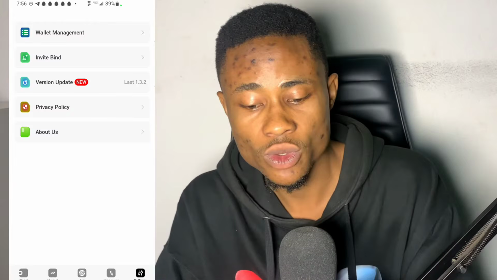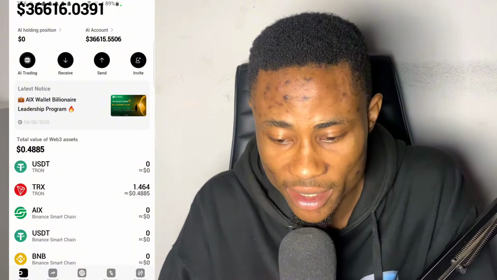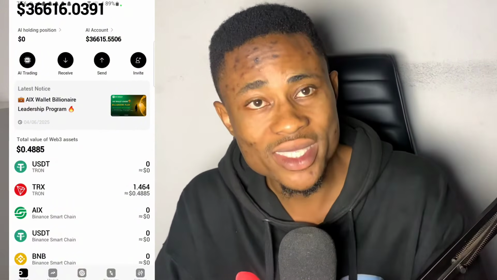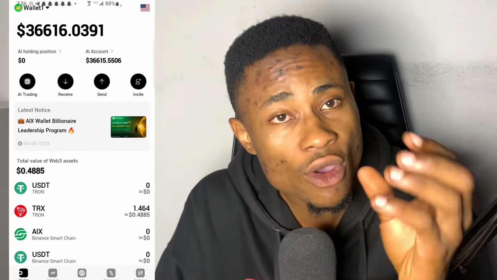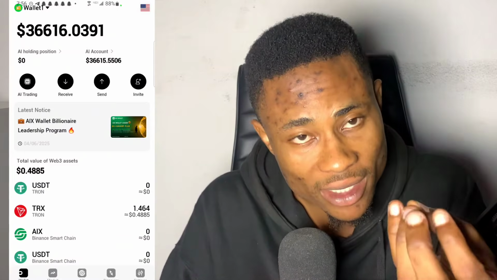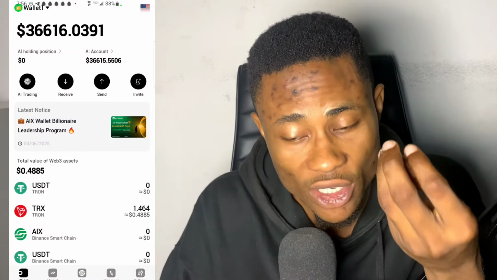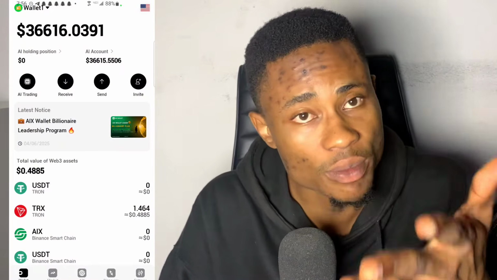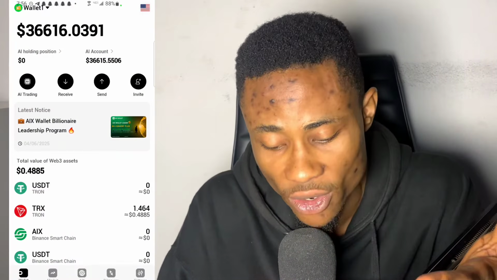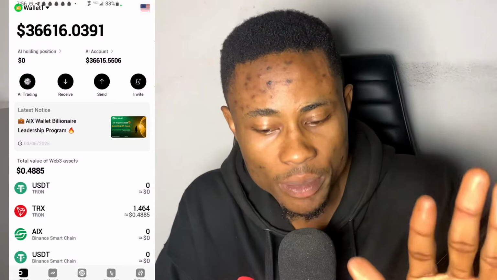All right, so these are the main basic things that you need to know. Then we'll go to the staking process, which generates the funds and also allows you to unlock this particular airdrop. And also you can swap, as I've already said, on PancakeSwap and OKX. I'll be dropping the whole link and the contract address. All right, so let's quickly jump into it.